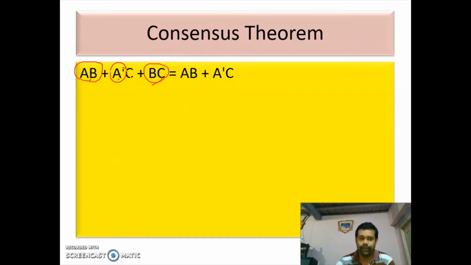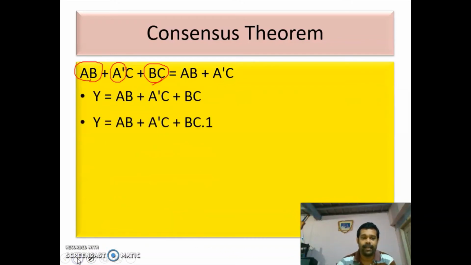First we are going to prove the consensus theorem, that is AB plus A bar C plus BC is equal to AB plus A bar C. We have taken the LHS, that is Y is equal to AB plus A bar C plus BC. Now if you are multiplying 1 with any number, will its value change? No. So we are multiplying 1 with BC.